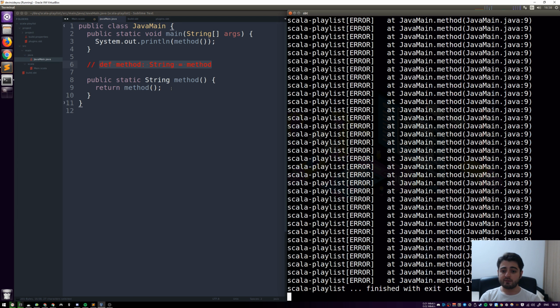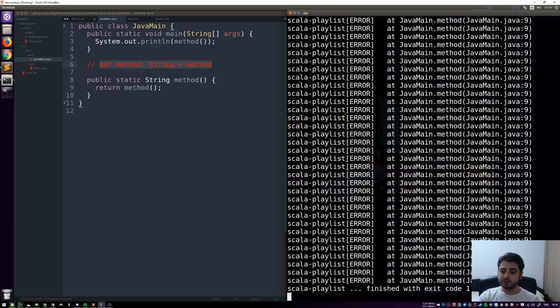So whenever it notices something like that, it's basically wrapping the stack with some sort of guards. So there are things that are always looking at the stack, and when weird things are happening, it throws a so-called exception, and when the exception is not handled, then the thread that it is running on is going to die. And as of right now, we have only one thread, the main thread, and that basically means that the whole JVM is going to die. So basically, the whole program is going to crash. So it finished with exit code 1 because it crashed.